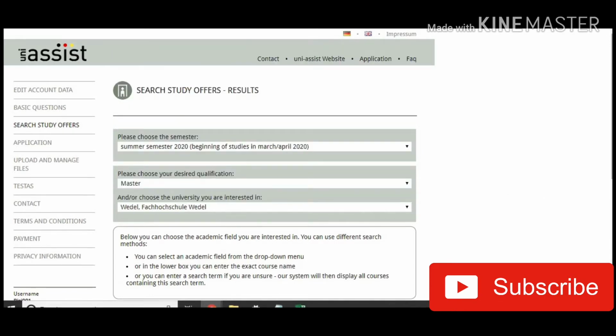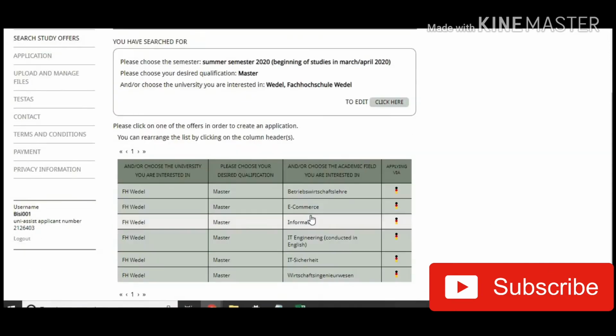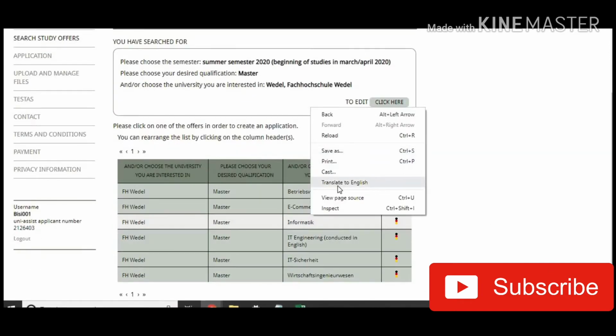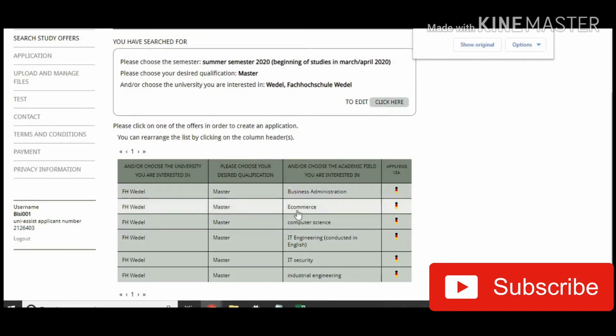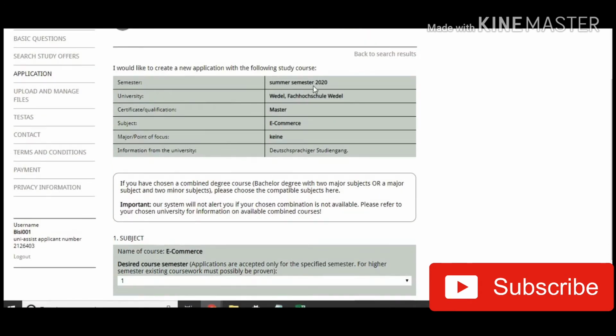This, and start search. Let me go for e-commerce. This is a summary of the course, summer semester 2020, Wedel Fachhochschule Wedel, a master's in e-commerce.